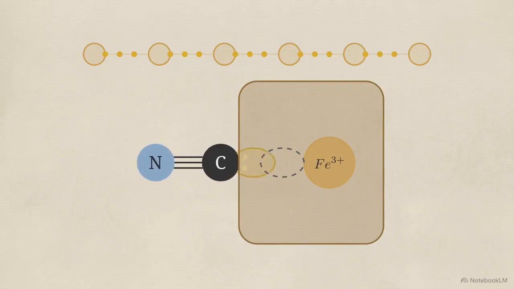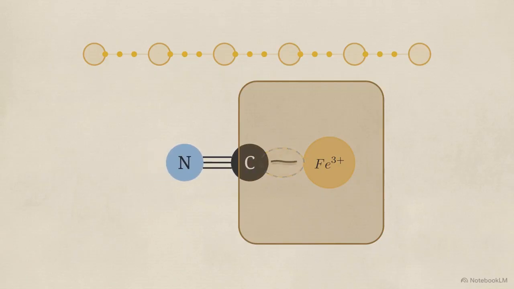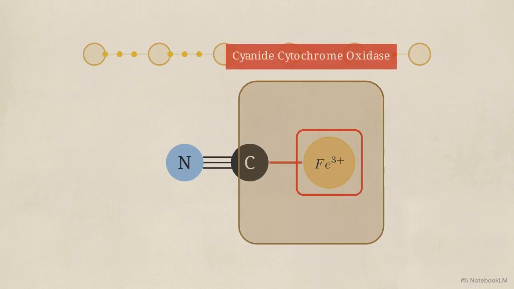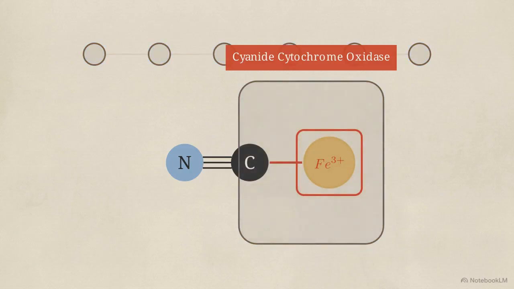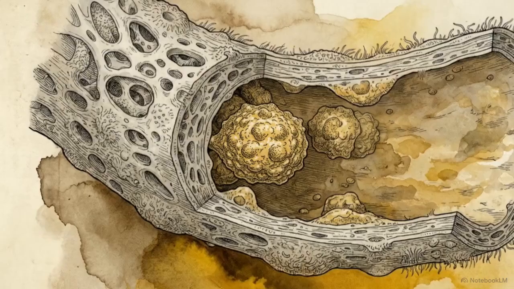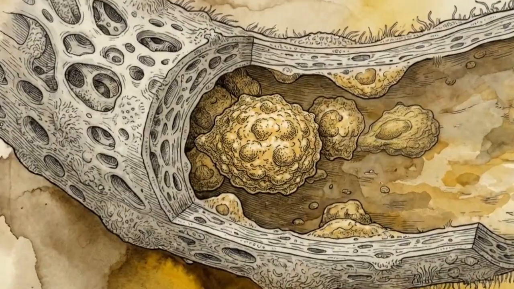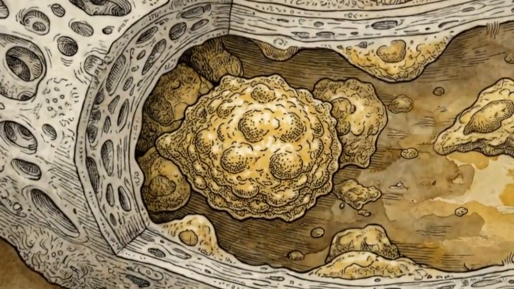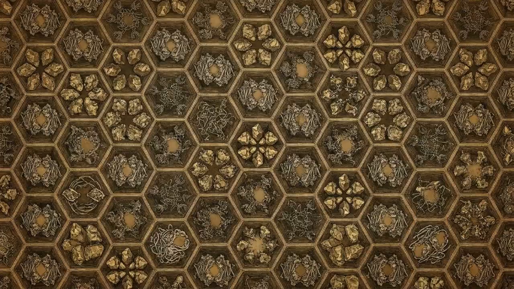The lone pair locks directly into an empty orbital on the cytochrome A3 enzyme's iron ion. This bond creates a stable complex called cyanide cytochrome oxidase, which permanently freezes the iron in the Fe3+ state. As the iron cycle stops, electron transfer and ATP production fail. The entire transport chain goes dark. The human bloodstream remains fully saturated with oxygen, but the tissue cells have lost the ability to utilize it. This is intracellular asphyxiation, a structural lockout of the cellular energy grid.